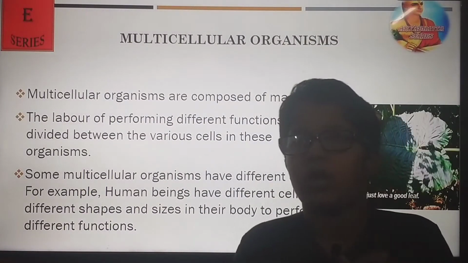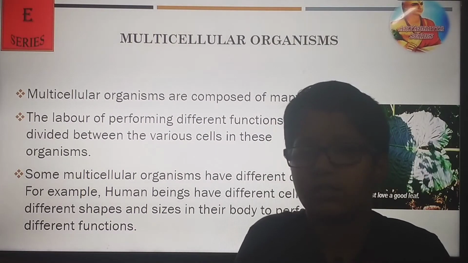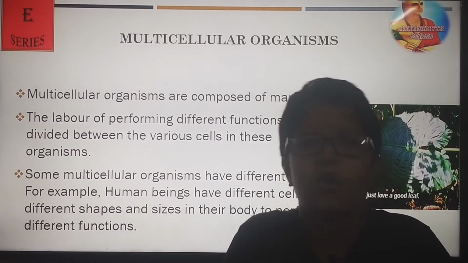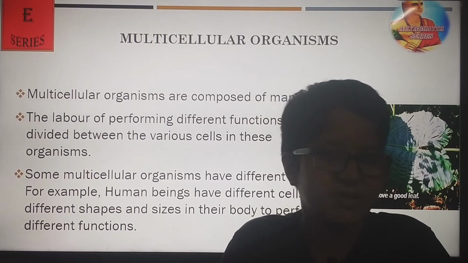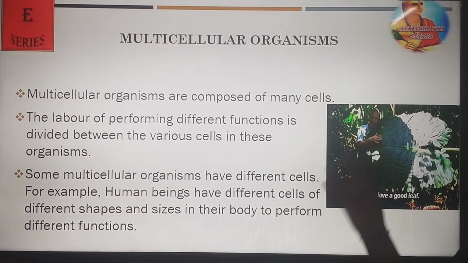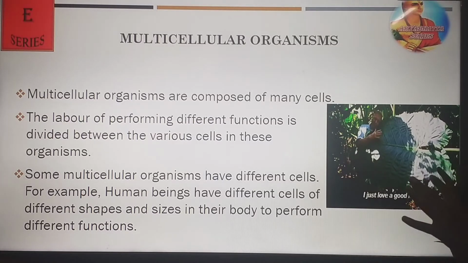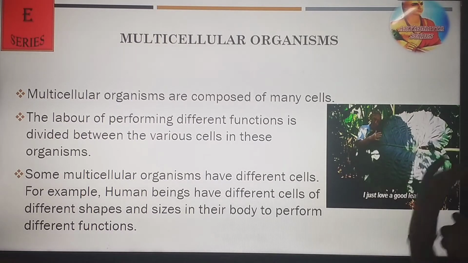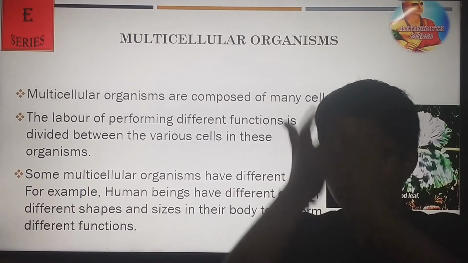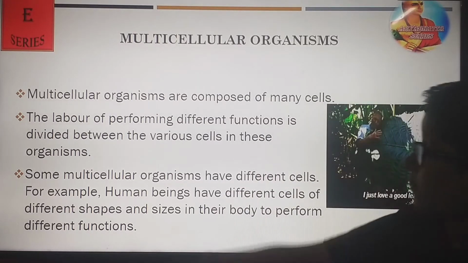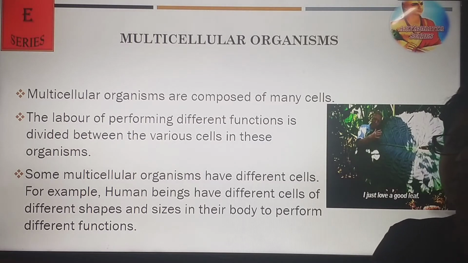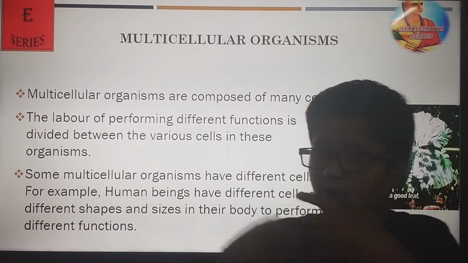Multicellular organisms are organisms that have a lot of cells which cooperate to form a human body or an animal body, which can be seen with naked eyes. As you can see, a leaf, a plant, or this human being are all made up of thousands and millions of cells. These all were formed because the functions are divided between the various cells in the organism.